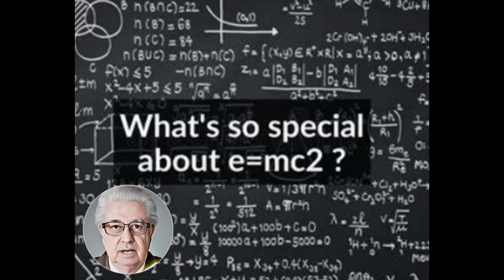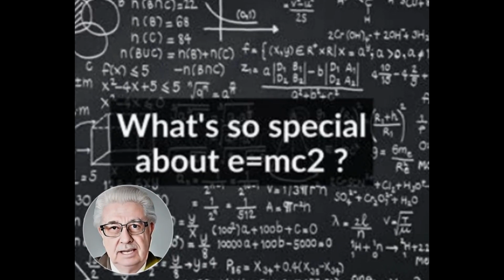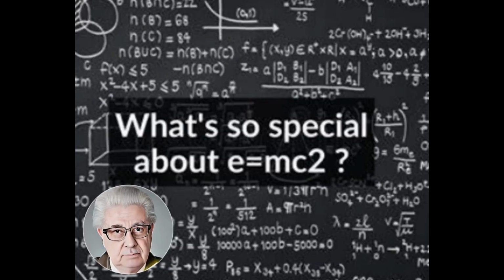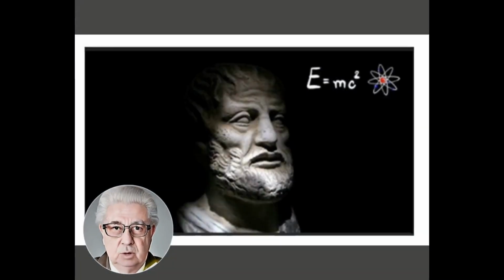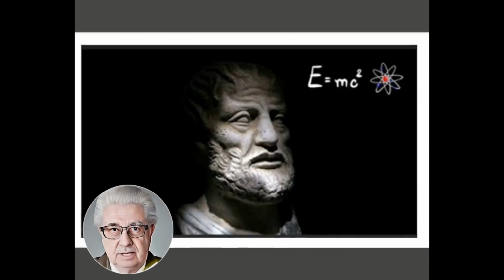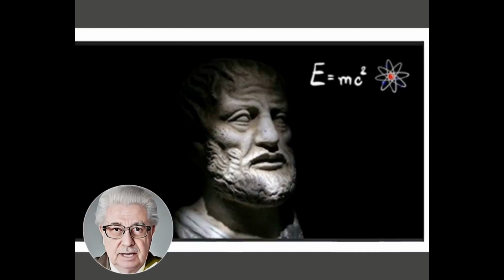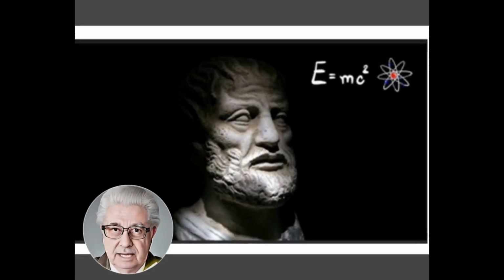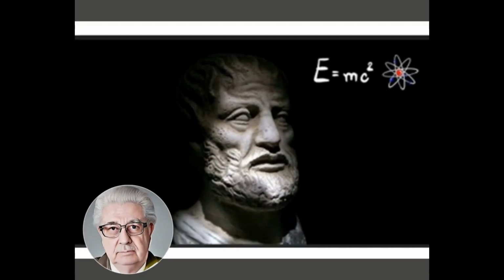In summary, based on everything we currently understand about physics, it's very likely that E equals mc squared will still be a fundamental principle in a million years. What is the deeper philosophical meaning of this equation E equals mc squared? This equation, formulated by Einstein, has profoundly influenced not only physics but also our philosophical outlooks.